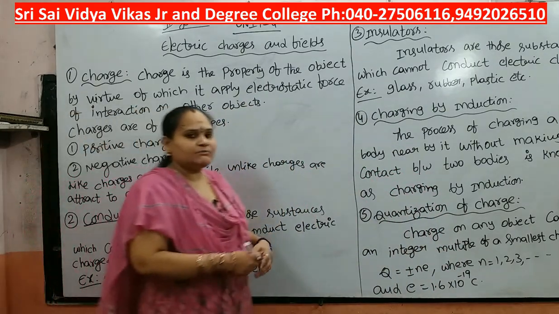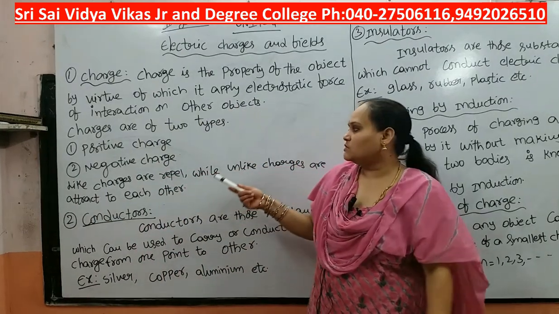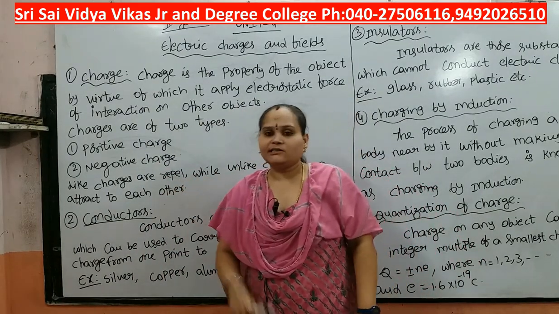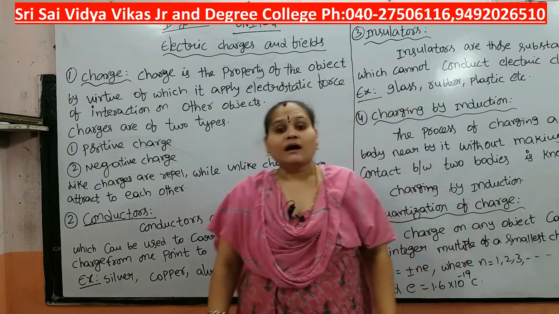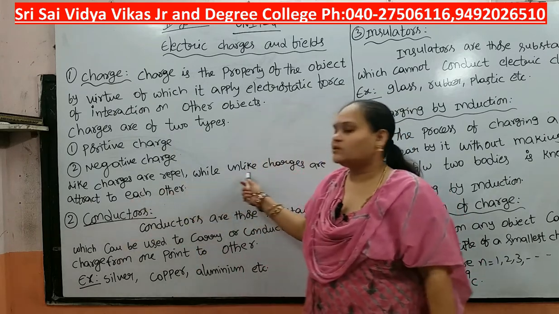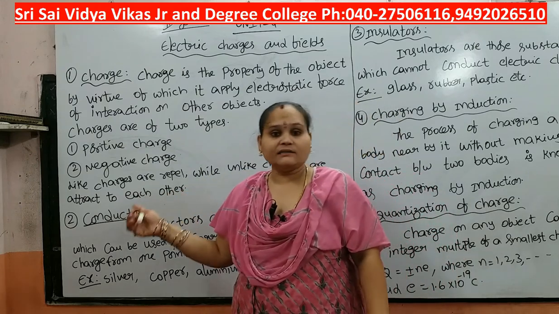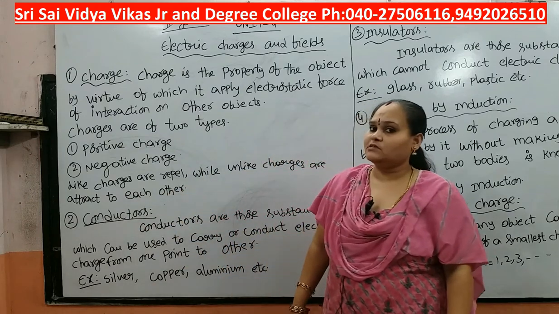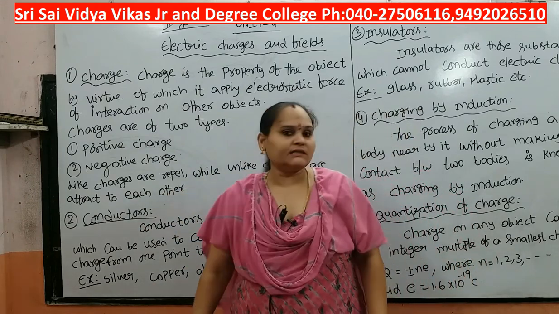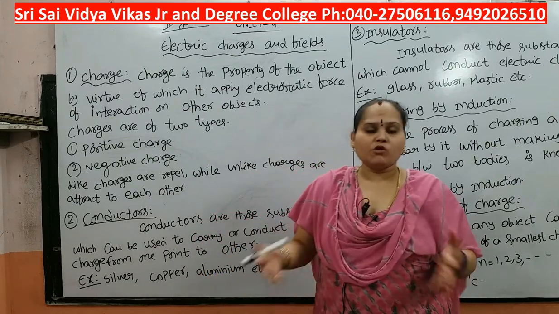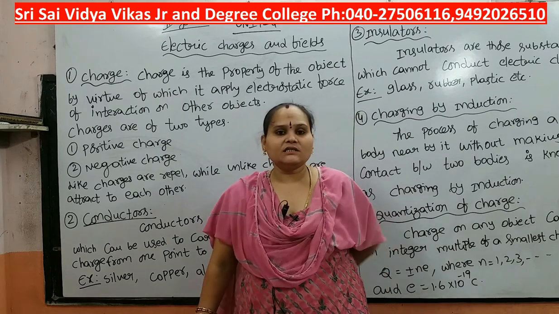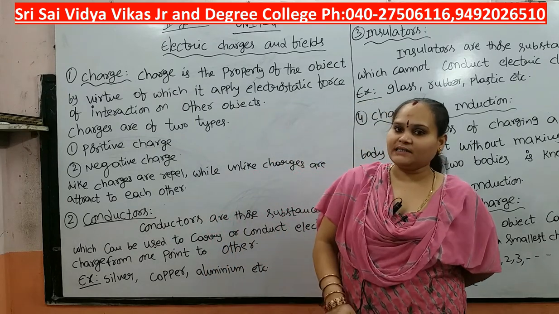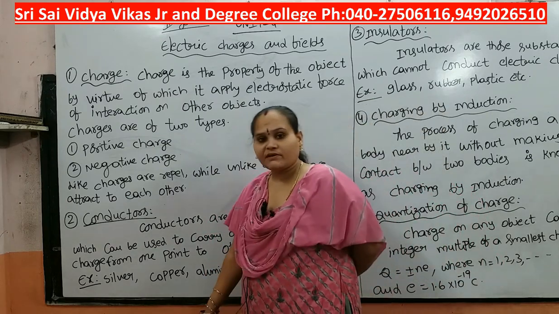The charge is of two types. One is the positive charge and another one is the negative charge. Everybody knows that like charges repel each other and unlike charges attract each other. That means positive repels positive, negative repels negative, but positive and negative attract each other. Like charges means two charges are the same. Unlike charges means two charges are different.